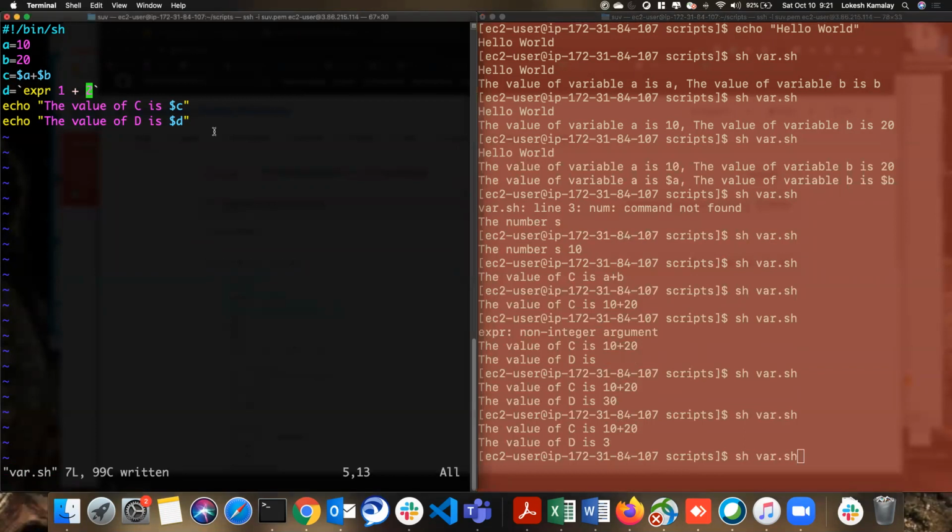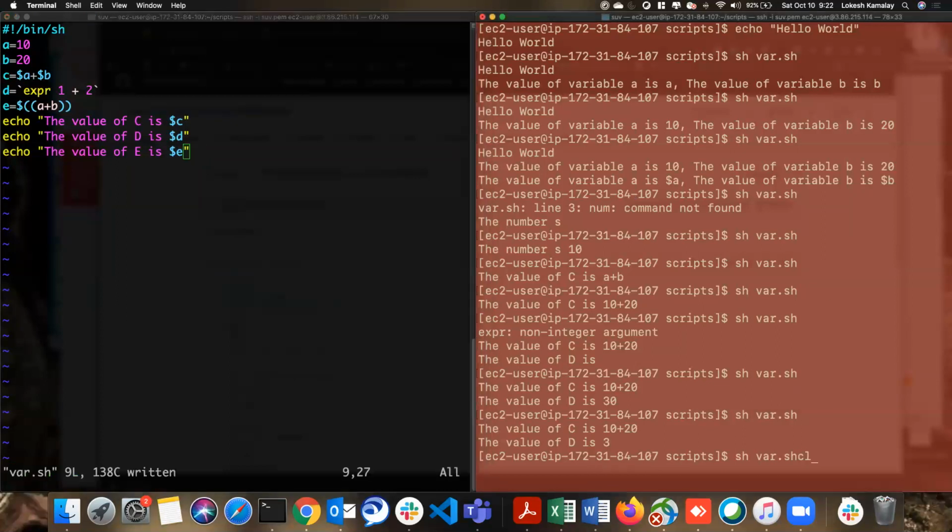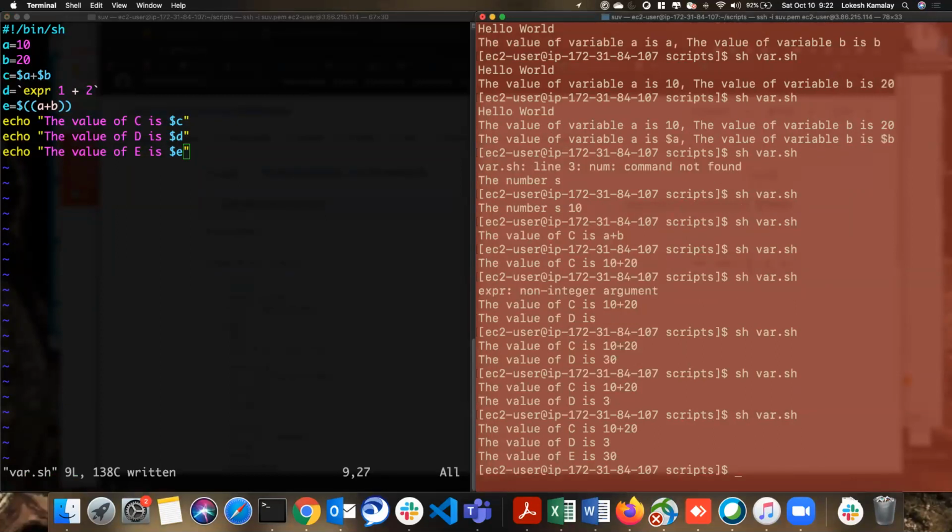We can also do additions in this way as well. There is one more way of doing it. E is equal to, like this, A plus B. I saved it, cleared the screen. See, it did print again. The value of E is also showing 30, because this will also work to sum the two variables. So those are the variables.